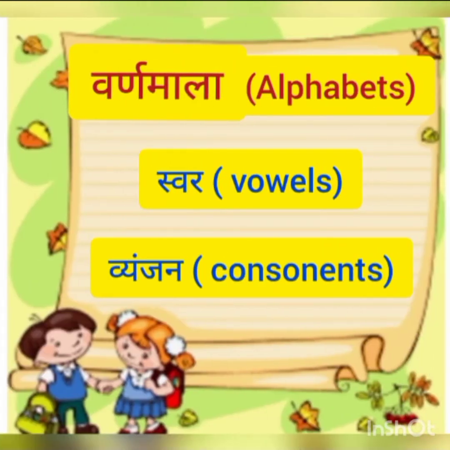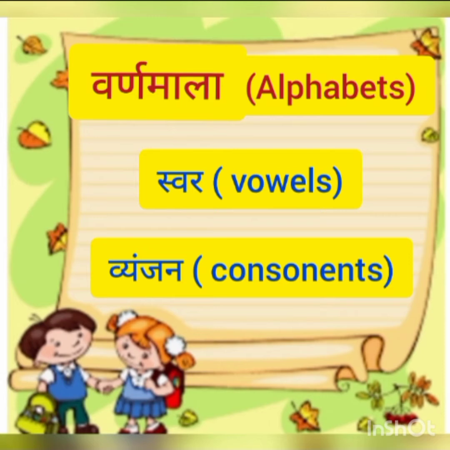Okay. First we will see alphabets. What are the alphabets in English? You know the alphabets A, B, C, D, right? A to Z and all, right? It's like that. In Hindi also, alphabets are there. In Hindi, we will say alphabets as Varnamala. What will we say? Varnamala. You say with me, my dear kids. Varnamala. In Hindi, for alphabets, we will say Varnamala.